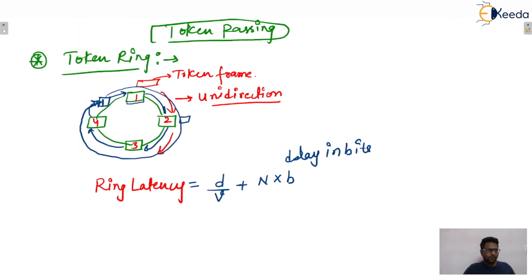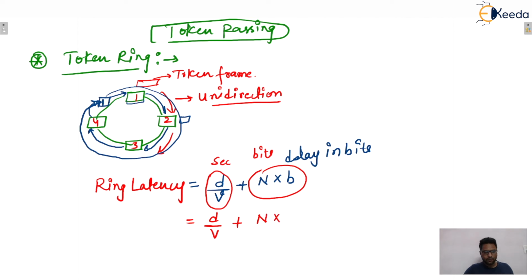From here you can see that this entity is in seconds, and this entity is in bits. So the units are different, so note it. Make both of these either into bits or into seconds. If we convert it into seconds, that is distance upon velocity plus n into b divided by bandwidth.